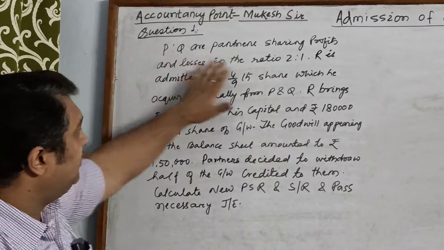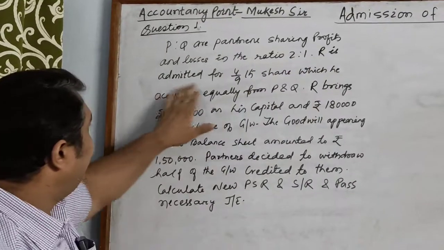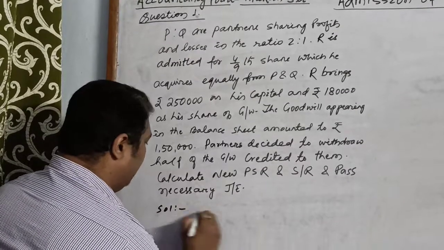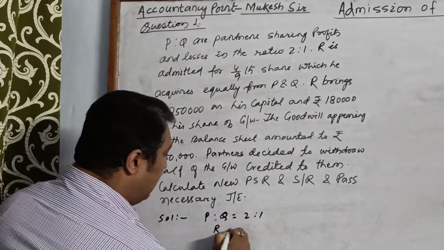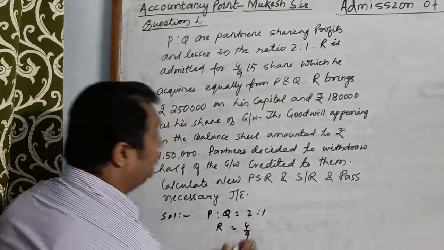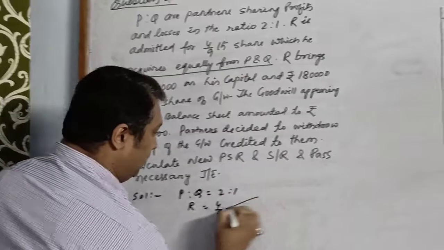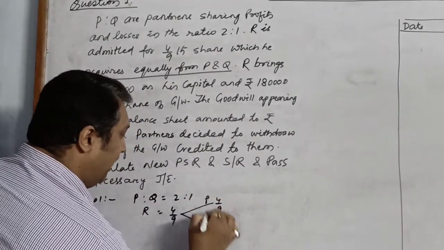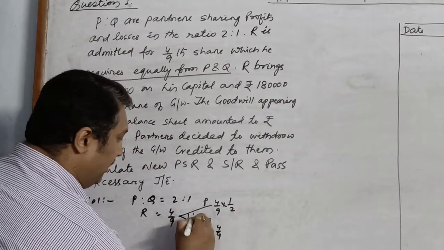P and Q are partners sharing profits and losses in the ratio 2:1. R is admitted for 4/9 share. So I keep on writing and solving the sum. P is to Q is given as 2:1. R is admitted for 4/9 share, which he acquires equally from P and Q. That means this 4/9 has been acquired from P and Q in equal ratio, that is 1:1.